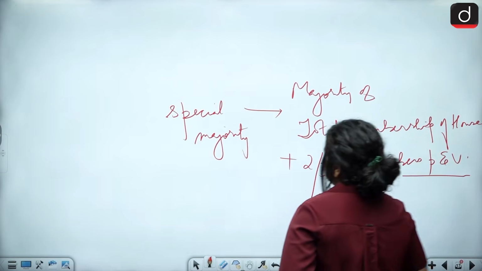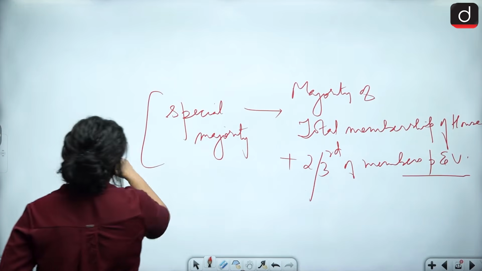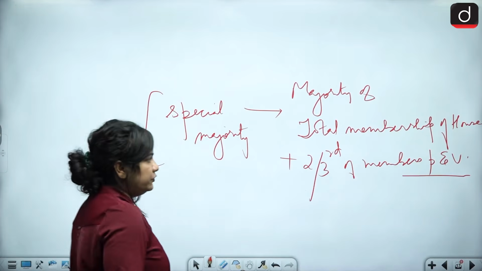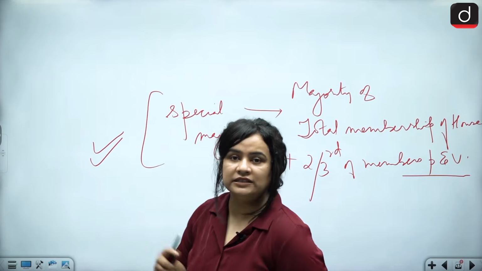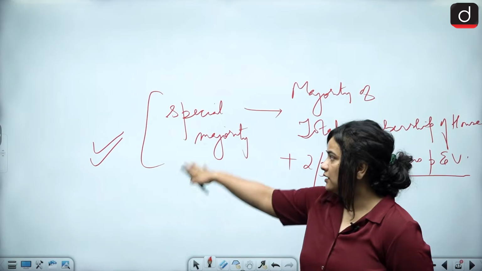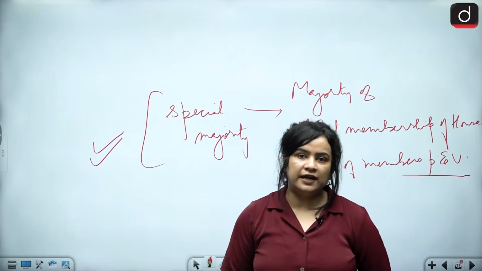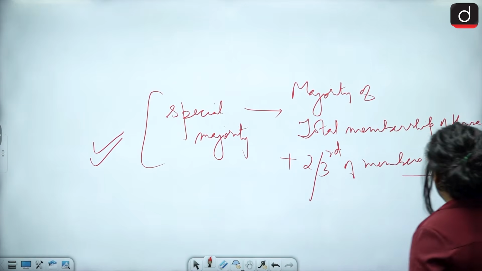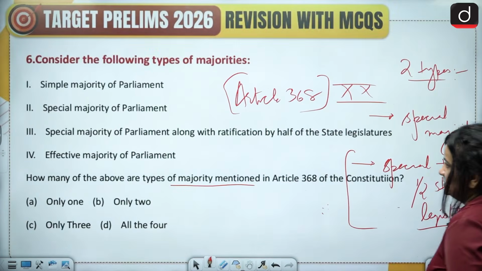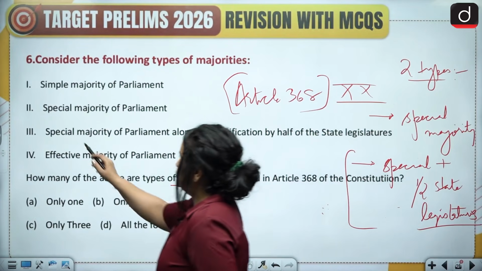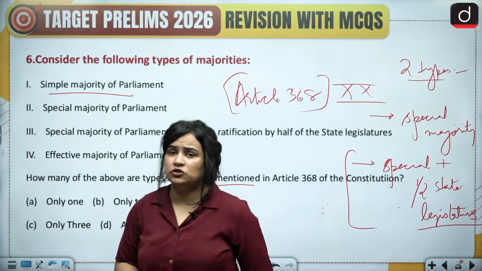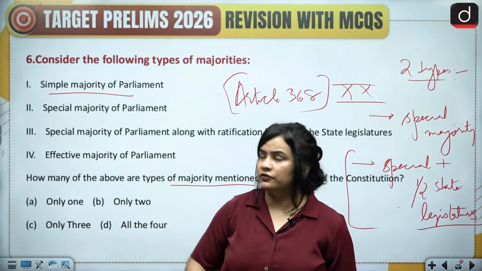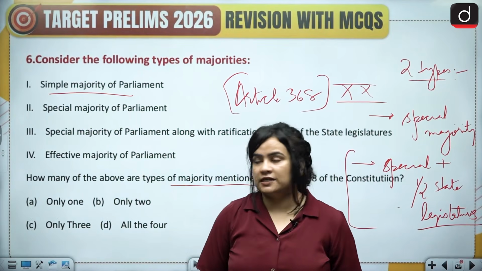This is understood as special majority. In some amendments, we also need, like I just told you, ratification by half the state legislatures. Then, of course, simple majority is mentioned. Simple majority is simply the majority of the members present and voting.